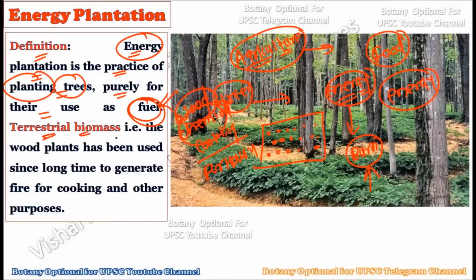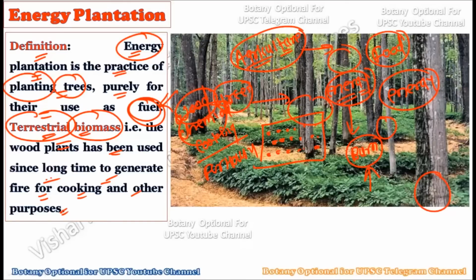Now see, the terrestrial biomass, that is the woody plants, has been used since a long time to generate fire for cooking and for other purposes. We are doing this since a long period of time, okay? Whatever terrestrial biomass is there, you can see it is accumulated inside the plant body. We are using this accumulated biomass within the plant body for our cooking purposes. Okay, we are using the woods for the fire to cook our food material. So since ancient times, we are using the energy which is present within the plant body.